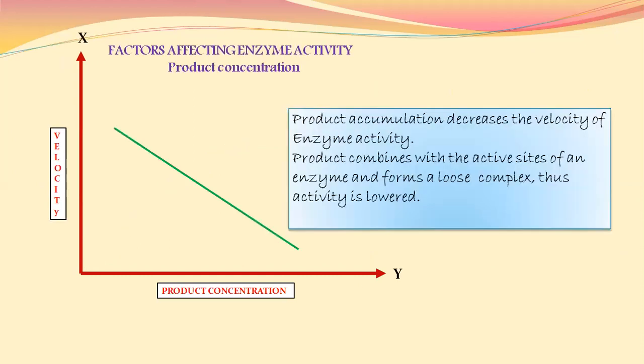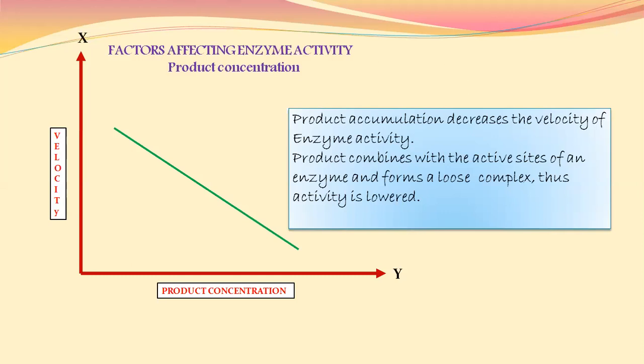Next factor, that is product concentration. Simple thing is that product accumulation tends to decrease enzyme activity. Why does such a decrease occur? Because product combines with the active sites of an enzyme and forms a loose complex, thus activity is lower.